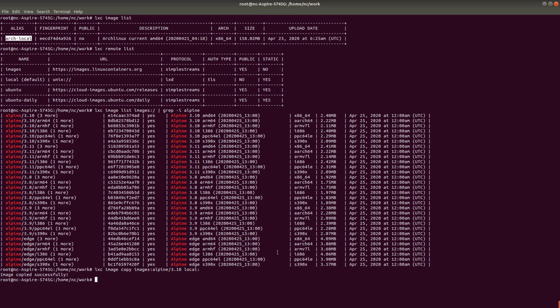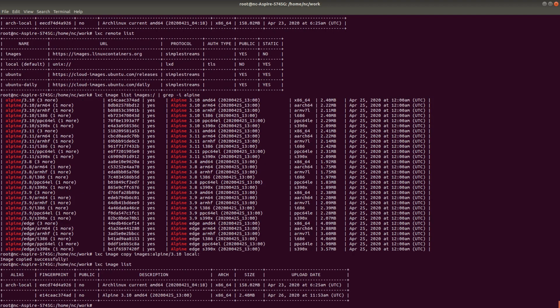If I see now what are the available images with LXC image list, I'll see this Alpine image getting copied, as you can see, but it doesn't have an alias. If I want to create a container now, I have to use the fingerprint value, or I can create an alias out of it and then refer to that. So let's go ahead and create an alias.